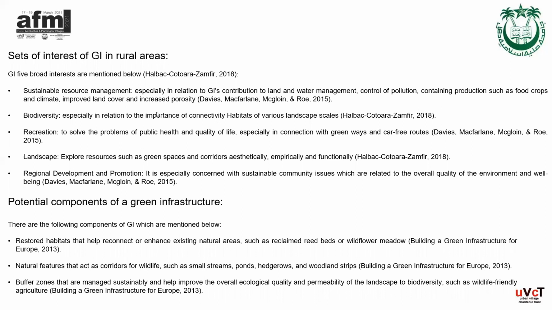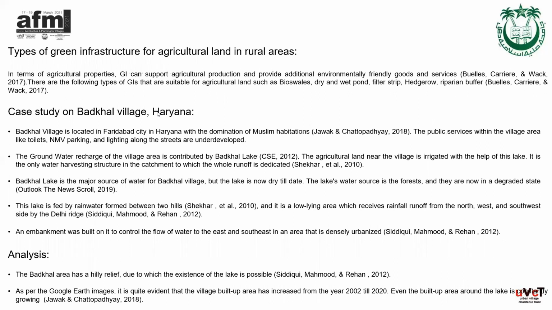Now, coming on to the types of green infrastructure in rural areas for agricultural land. So the green infrastructure strategy basically provides significant social and environmental advantages if we employ farmers. Green infrastructure provides environment friendly goods and services and supports agricultural production in terms of agricultural properties. Then there are various types of green infrastructure for agricultural land like riparian buffer, biosoils, and filter strip.